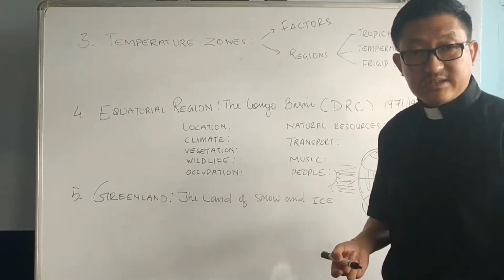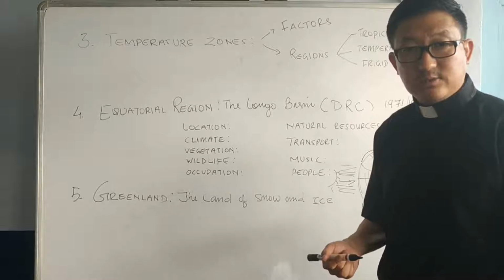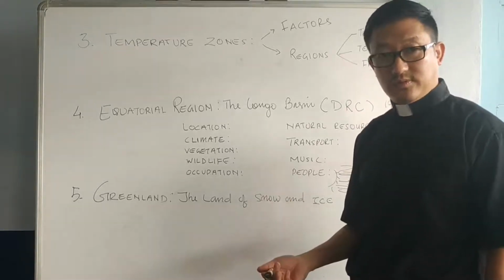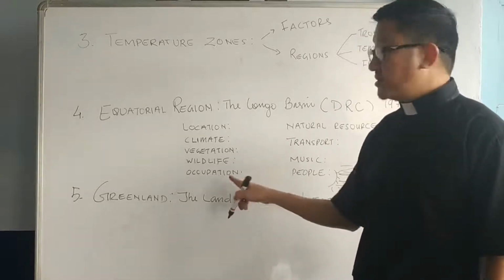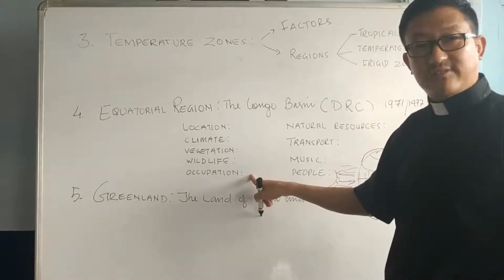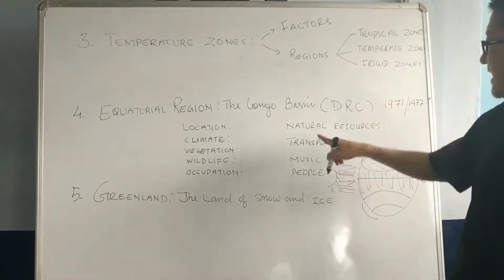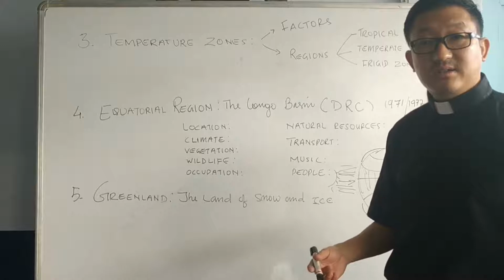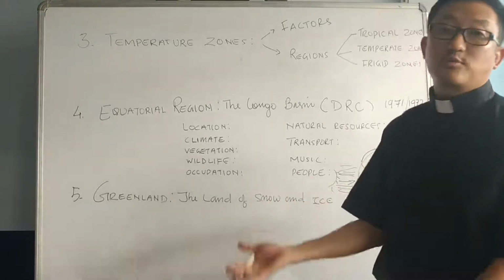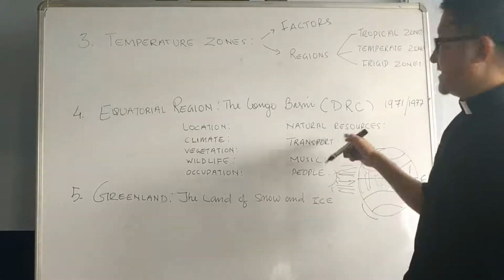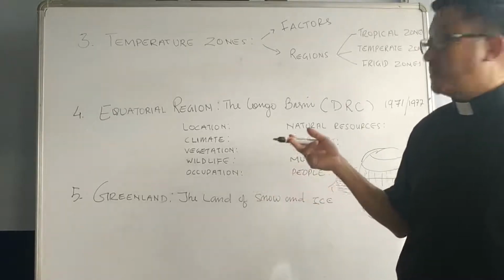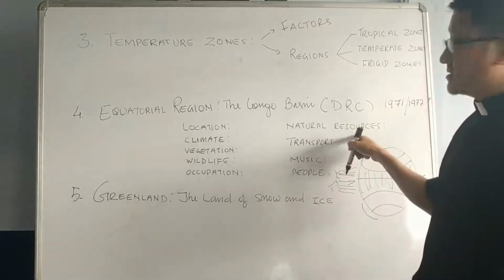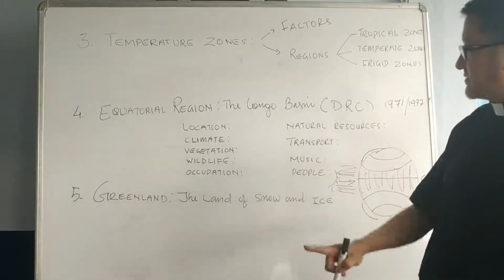Okay. And occupation, what do they do? Do they cultivate rice? Do they plant vegetables? What kind of daily work do they do? So that also we have studied. And natural resources, what kind of resources they have. Resources means the things which are already there, you just have to make use of them. Like coal, copper, all these. That also we have studied.